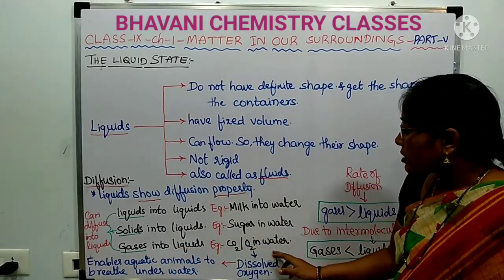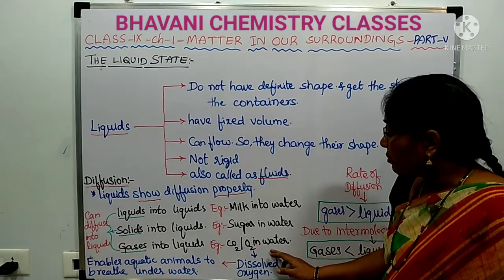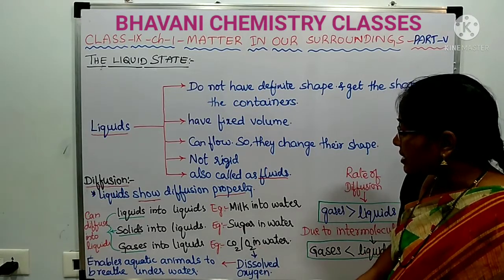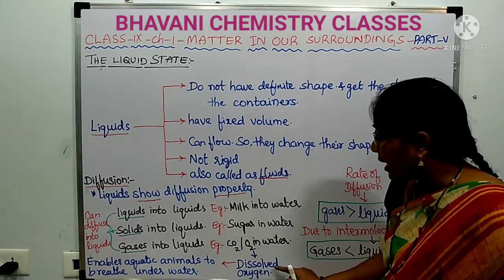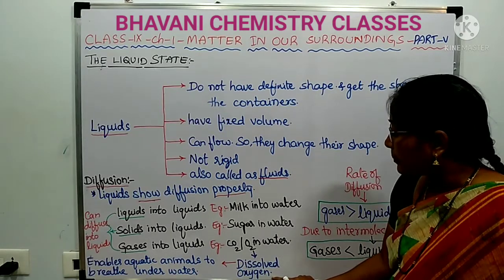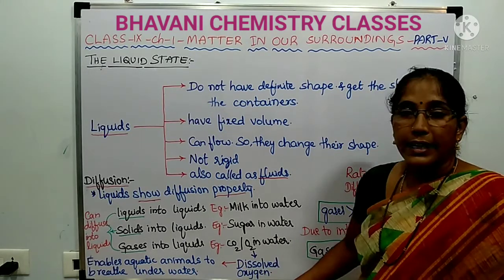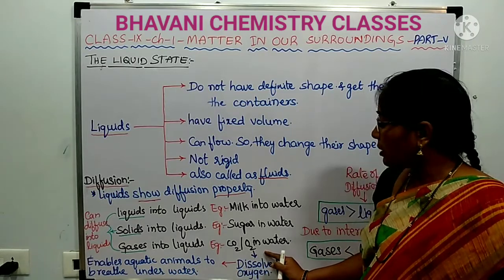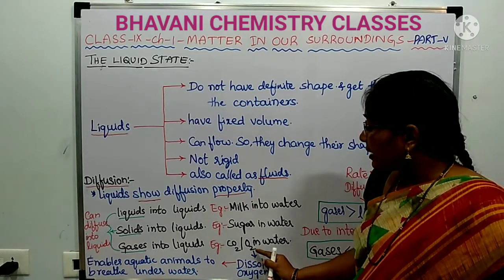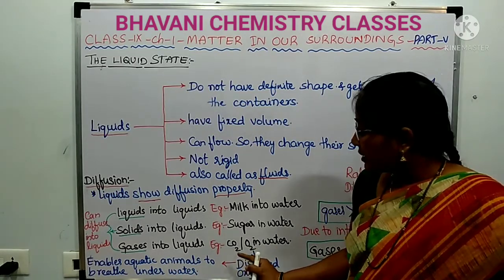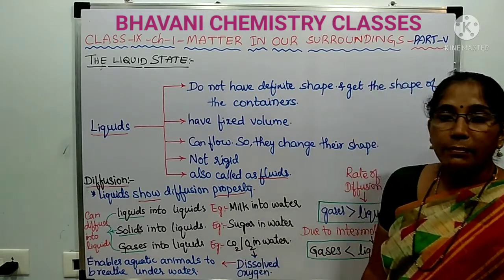If oxygen is dissolved in the water, it is known as dissolved oxygen. See, in the water from water bodies, the oxygen and the carbon dioxide will always be dissolved.